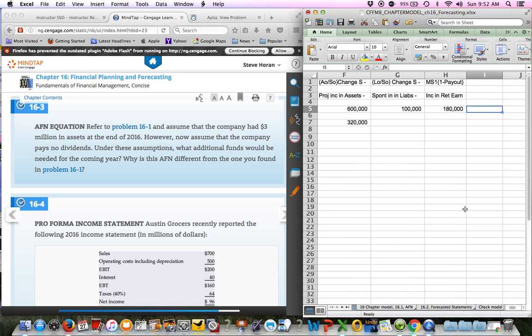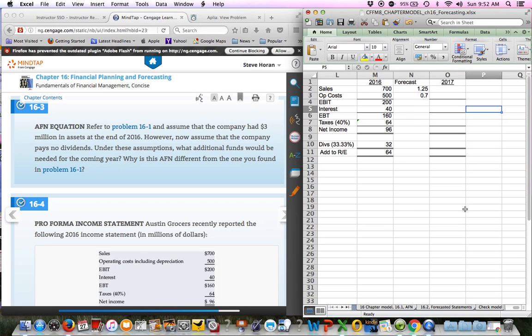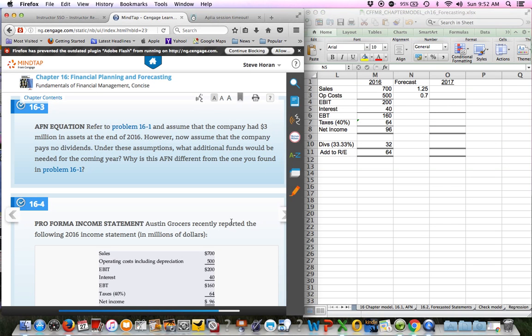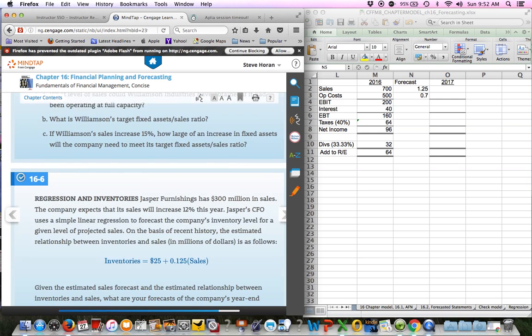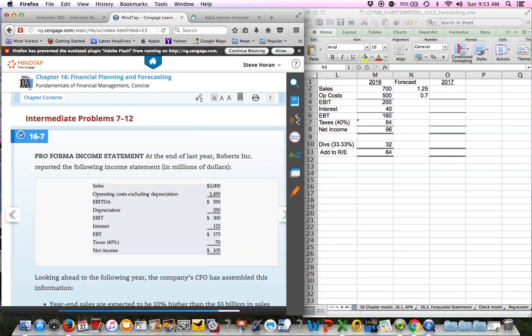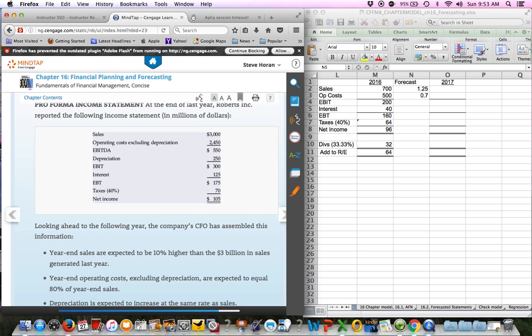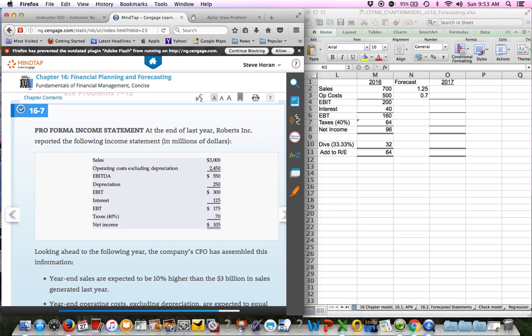Okay, there's one more question I want to go over with you, and I've got some stuff here in Excel that I already put there. And this is question 16.7, so let me scroll down to the left to get to that one. And this is the one that's very similar to your required problem. It's in fact pretty much the same setup, the same company. You'll just get different numbers.